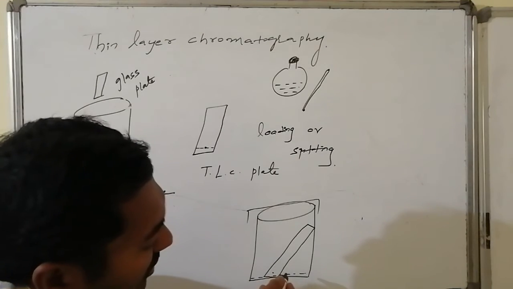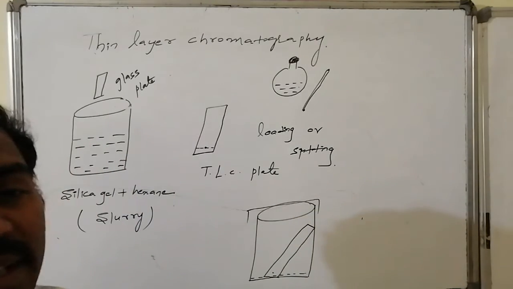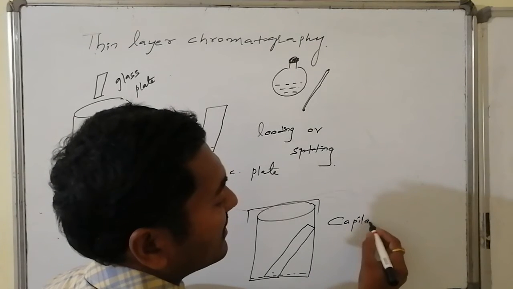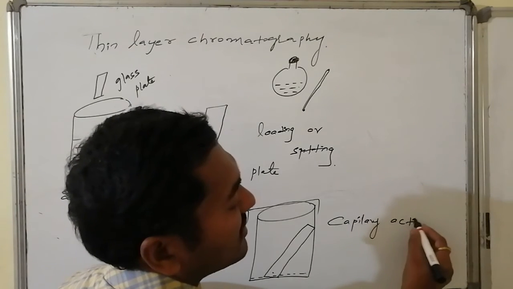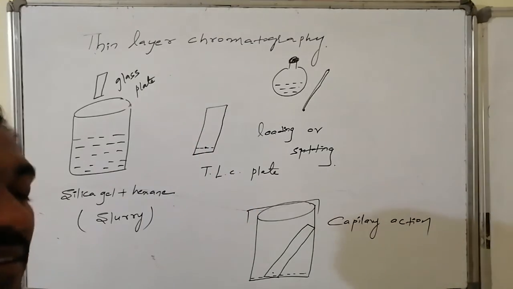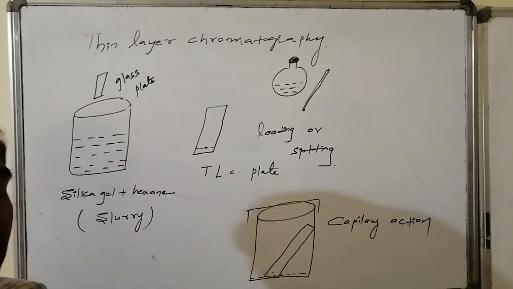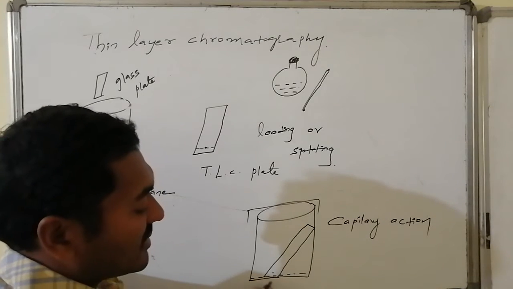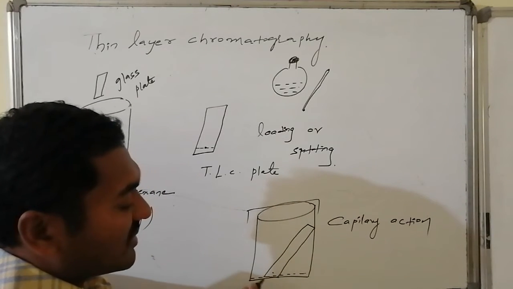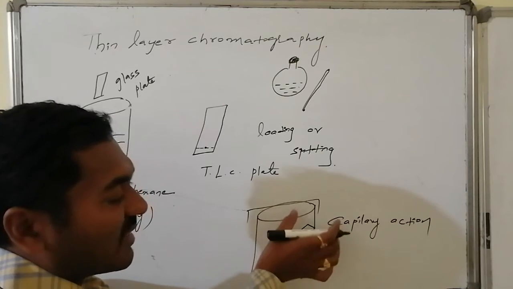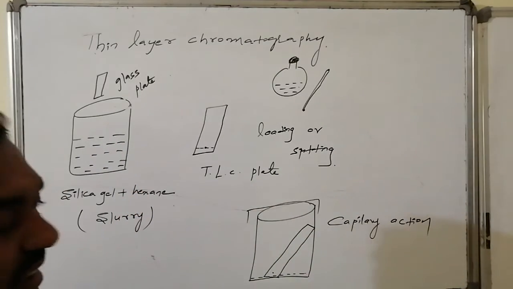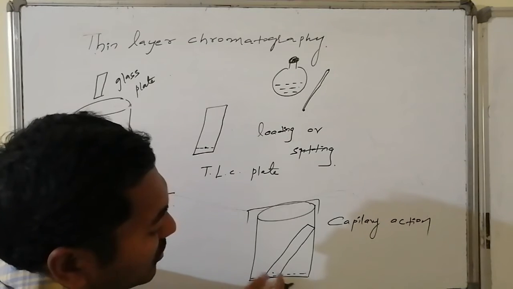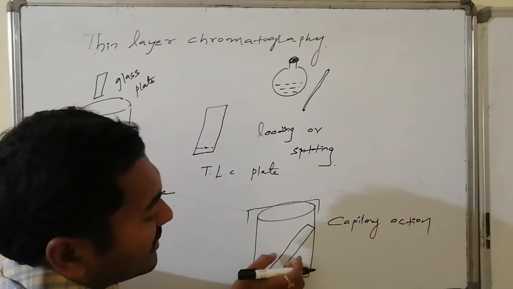Now the solvent wants to go to the top of the TLC plate, and that action is said to be what? Capillary action. Due to capillary action, substances move from the bottom to a height. A proper solvent is taken, and the TLC plate is generally kept straight, not in an inclined direction. To show you, I am drawing it like this. The solvent wants to move to the top, so the solvent is moving.